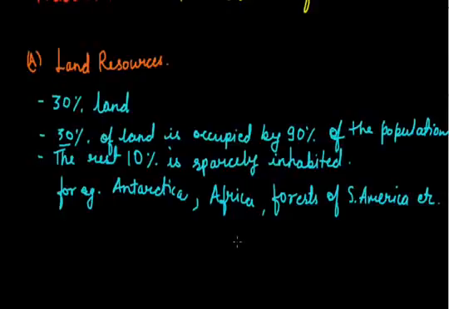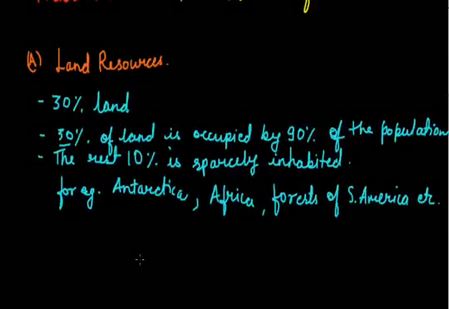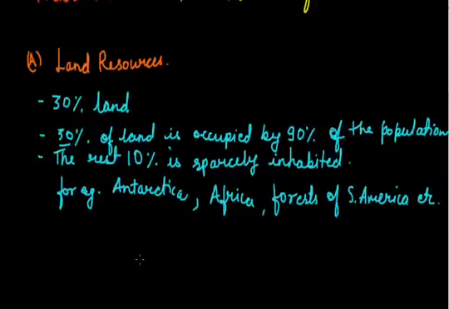Now this distribution of land is, we can see, very uneven. There are regions like the subtropical regions or the mid-latitude zones where most of the population lives, because there is the presence of arable land and water. So people usually live in these areas. Whereas as we move further to the higher latitudes, the population decreases with the increase in latitude, because as we move up the temperature falls and it gets extreme to live in these regions.